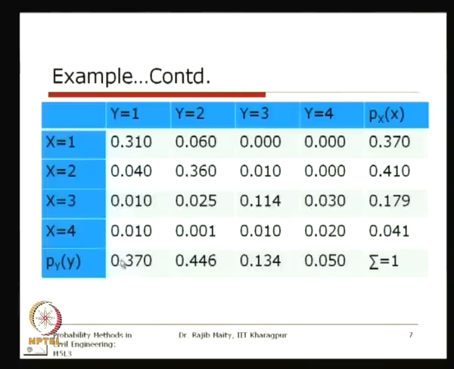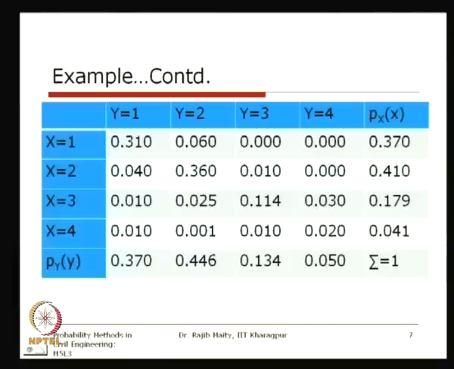Similarly, for y also we can get the marginal distribution for a specific value. If we add over all different possibilities of x, then for example this 0.37 is the marginal probability of y when y is equal to 1. Similarly, 0.446 is for y equals 2, and so on. So, this is the entire description of the joint PMF and the marginal probability distributions that we discussed in the last two classes.